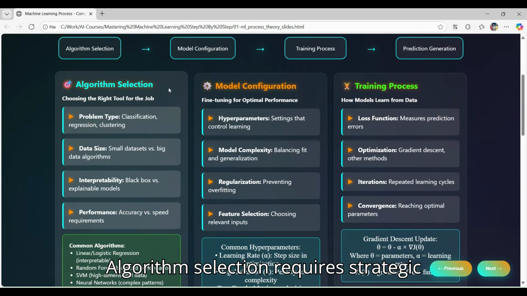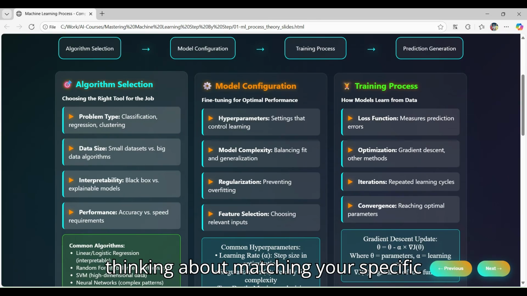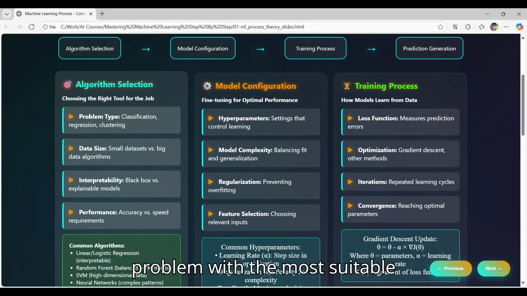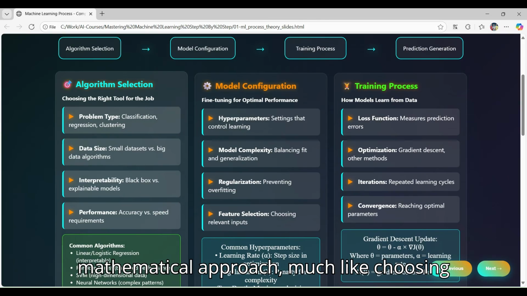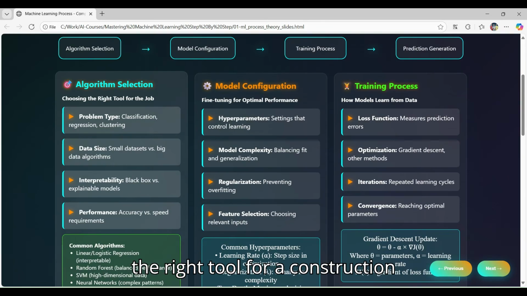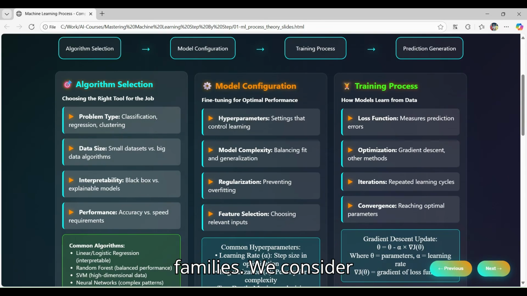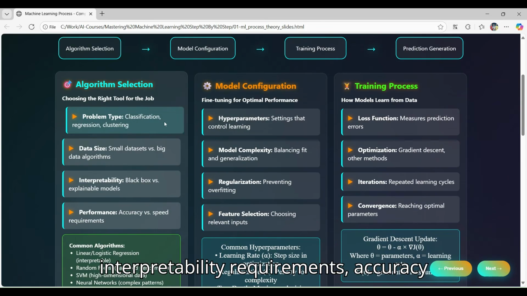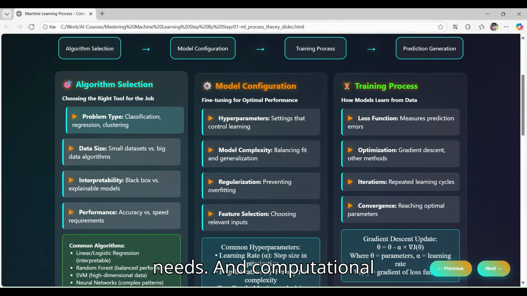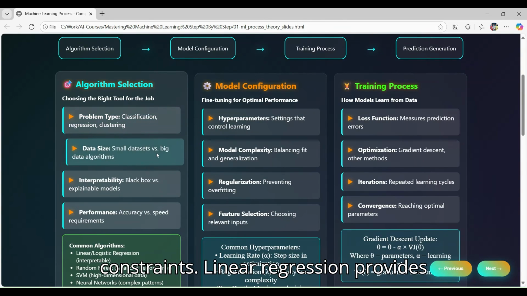Algorithm selection requires strategic thinking about matching your specific problem with the most suitable mathematical approach, much like choosing the right tool for a construction project. Different problem types, classification, regression, or clustering, require different algorithmic families. We consider factors like data size, interpretability requirements, accuracy needs, and computational constraints.